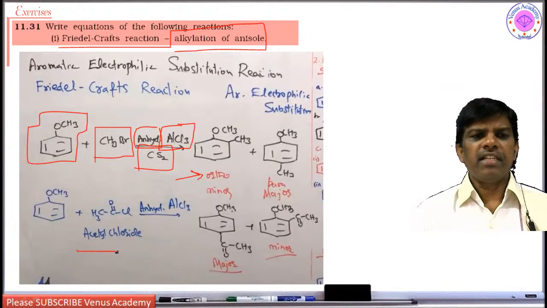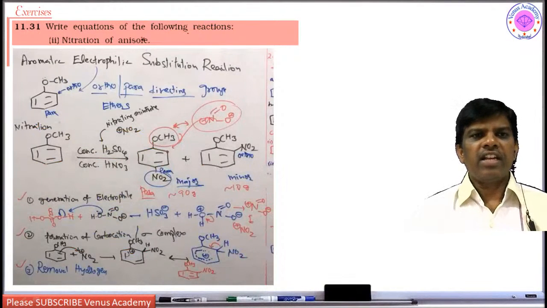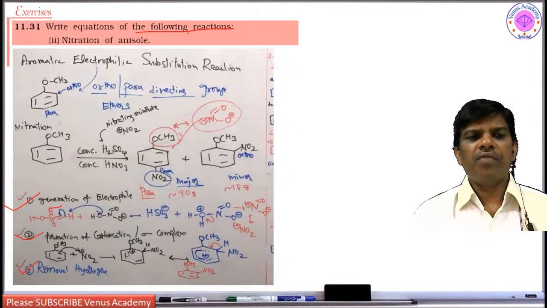Acetylation also takes place in a similar manner using acetyl chloride. Yes students, next, write the nitration of the following reactions. Nitration involves how many steps? Since it is an electrophilic substitution reaction, it involves 3 stages: generation of electrophile, formation of sigma complex, removal of hydrogen. Dear students, you may be confused about how to generate the nitronium ion. The nitronium ion, NO2 plus, is the electrophile. It forms by